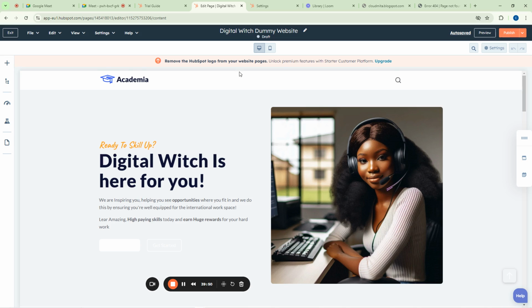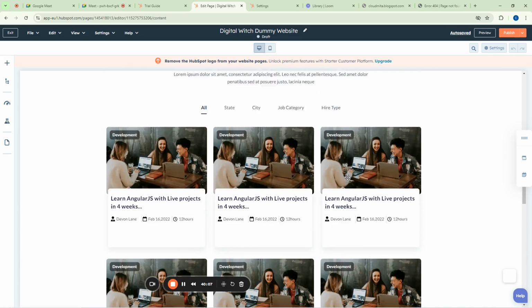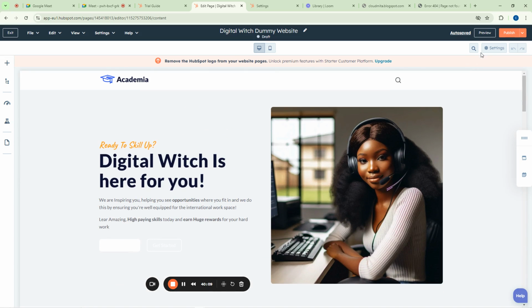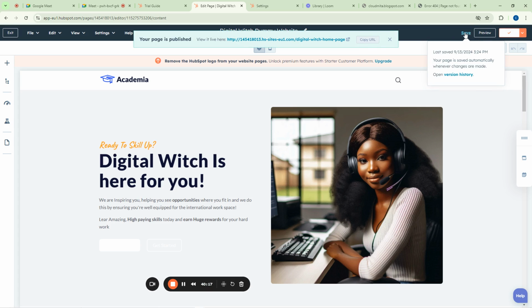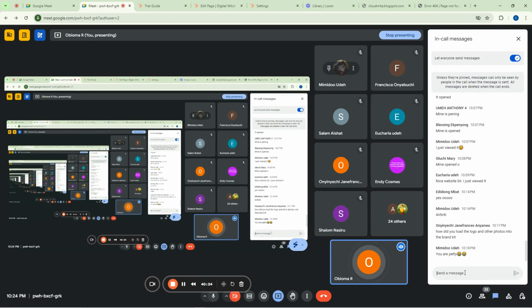You see the message about removing the logo from your website pages. They want us to upgrade it. Me, I don't want to upgrade, I like it like this. So we click on publish. The reason you click on publish is because you want the site to be live. If I click on publish now, everything I have here will be showing on the main site, the live site. You see, it says saved. So this is our website link. I'm going to copy it and then paste it here for you guys to go and view for yourself.